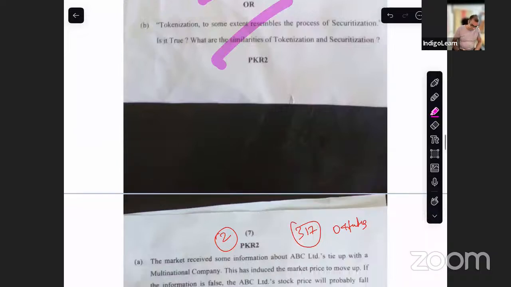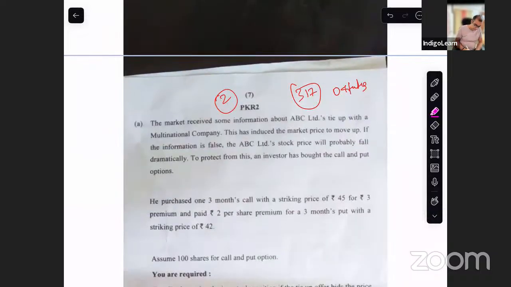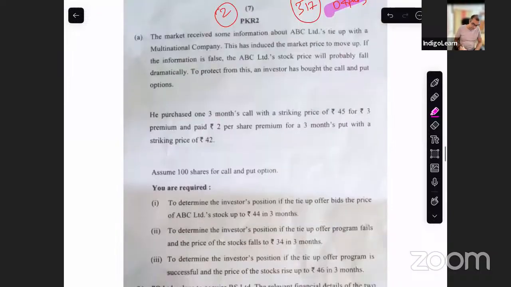Then coming back, next question. This is a question on options and futures. This is a very simple question. You have both a put and a call, and based on the put and call you have paid, there's a company whose stock price may go up or go down.